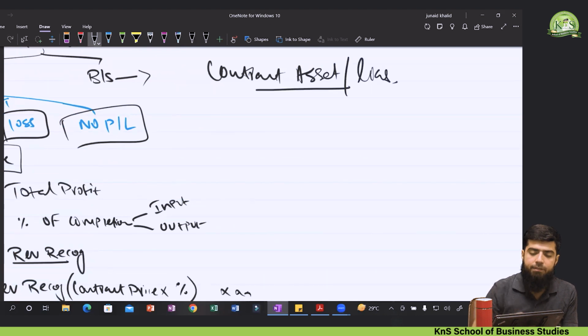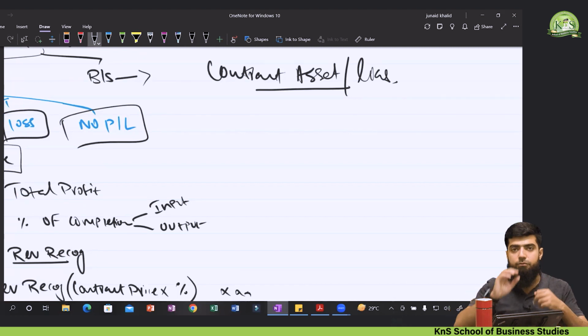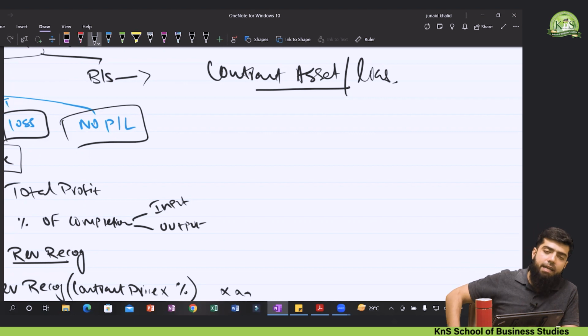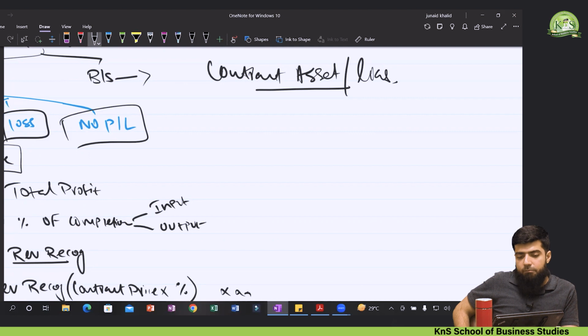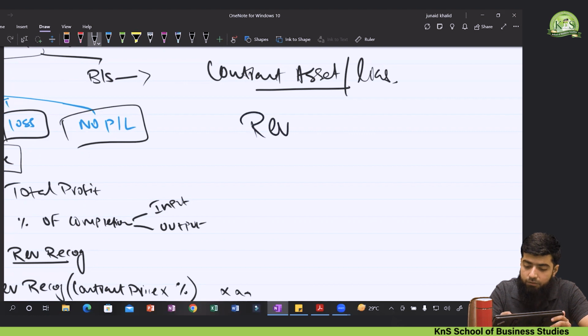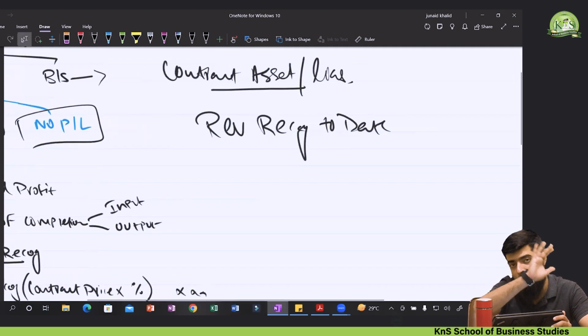Earlier, to calculate the contract asset or liability, there was a very complicated formula: the cost to date, in addition, we recognize the profit recognized to date, and then we deduct the amount invoiced. Now IFRS 15 made it quite simple. Now in order to calculate the contract asset, what we need is the revenue recognized to date. Remember, it's not the revenue for the year, it's the total revenue recognized to date.